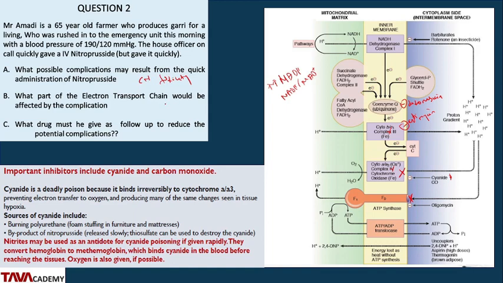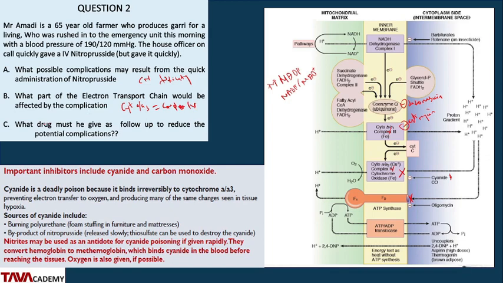So what part of the electron transport chain will be affected by the complication? You can say cytochrome aa3, or you could also say complex 4. So the two of them are the same thing, the cytochrome aa3 or complex 4.